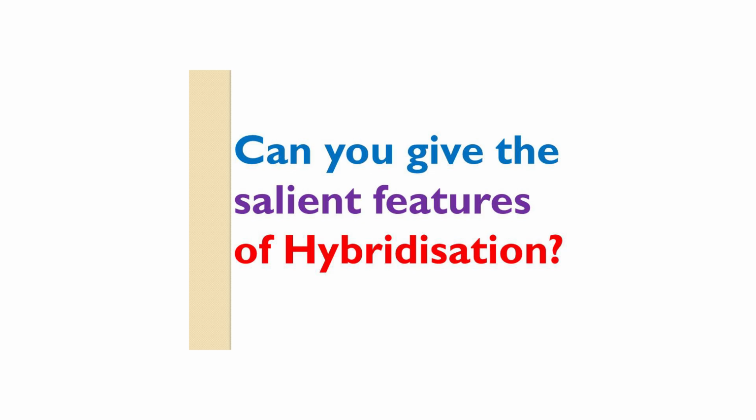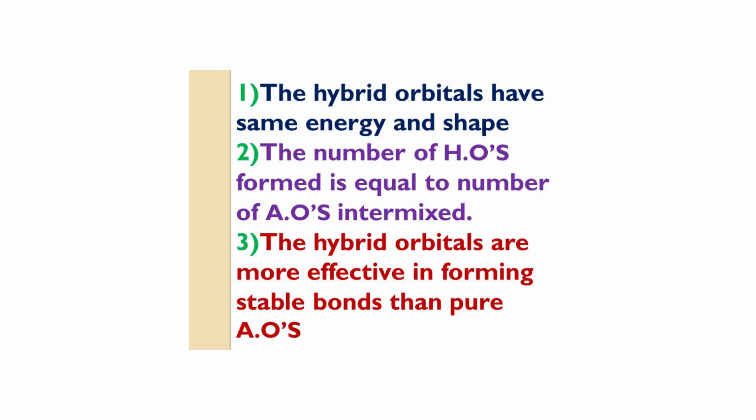Can you give the salient features of hybridization? See the salient features of hybridization. Hybrid orbitals have the same energy and shape. The number of hybrid orbitals formed is equal to the number of atomic orbitals mixed.